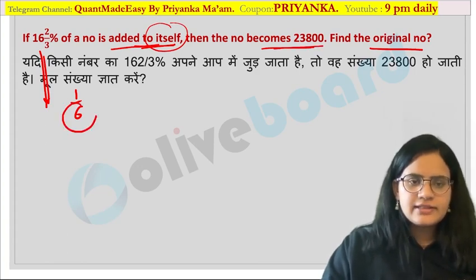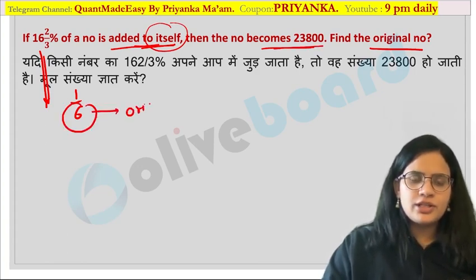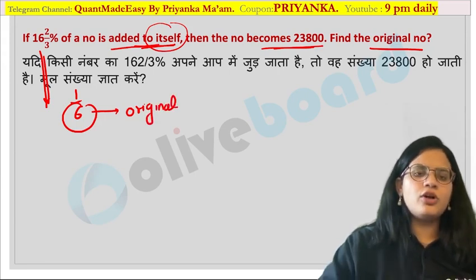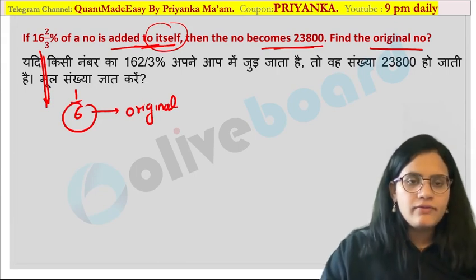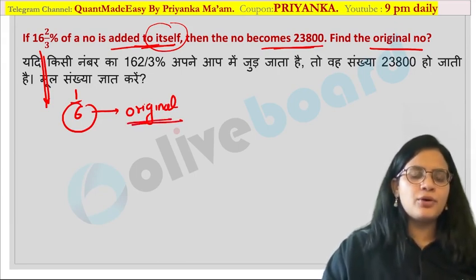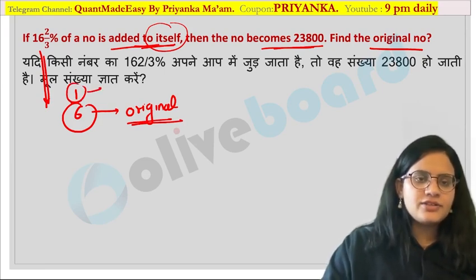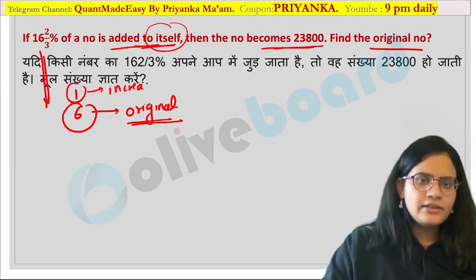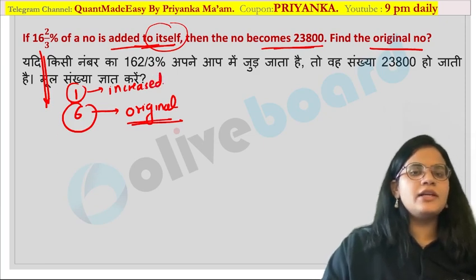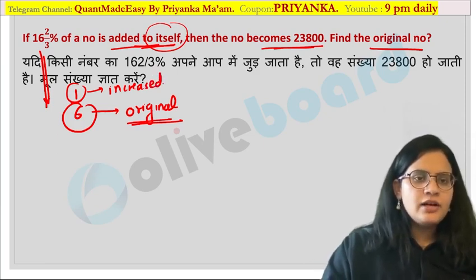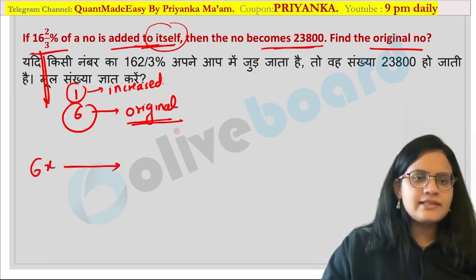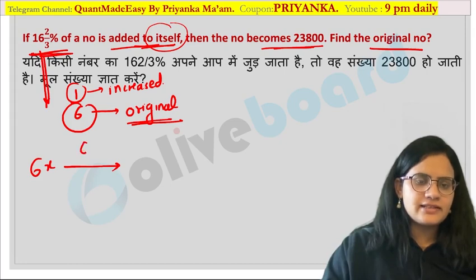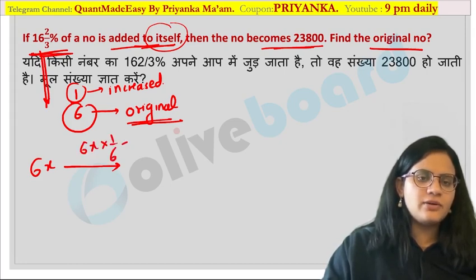So whatever this denominator is will be your original number. Whenever you want to solve by the short trick, which is nothing but the ratio method, you have to always take this as the original number. Now this is your original number and this is your increased value. Are you getting my point? Now what is given in your question? This percentage. So my original number is 6x. What I am saying is 16 2/3% of 6x. If you calculate this value, it will become x.